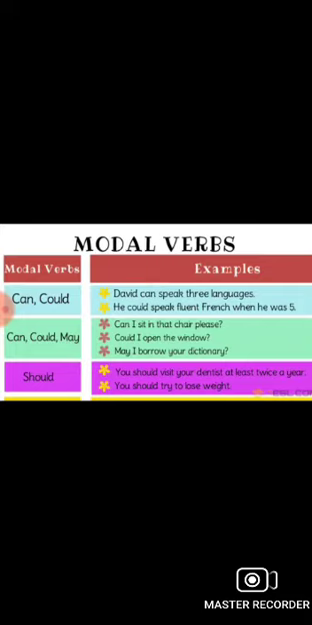Next we have may. May I borrow your dictionary? Here may is for permission. When you want to say may I come in, it means this is also permission, and for permission you use the modal verb may.